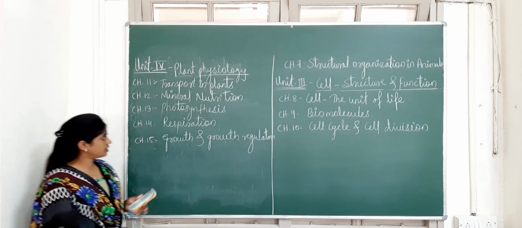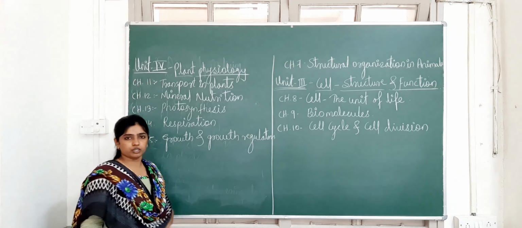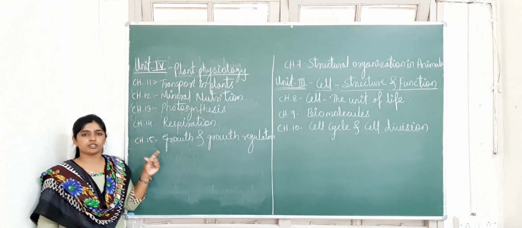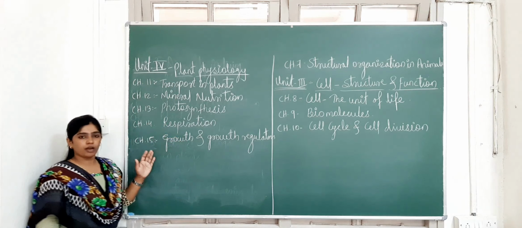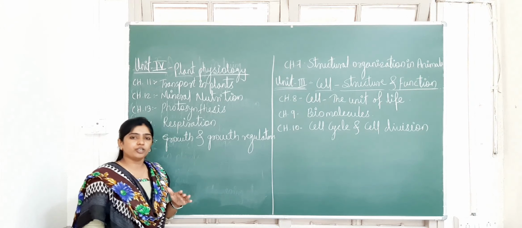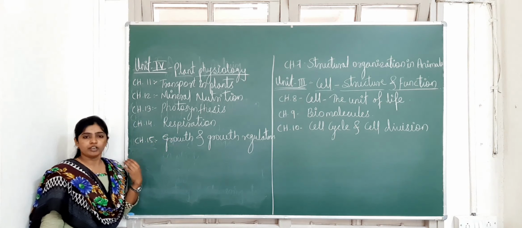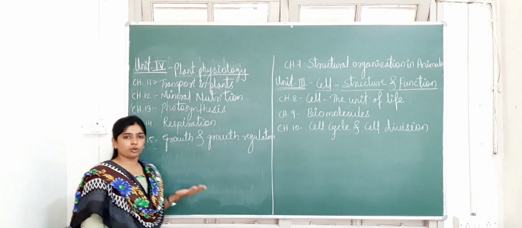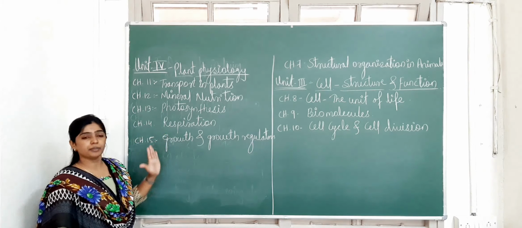Okay, so listen now. Unit number 4 is plant physiology. As you know, physiology is also a branch of biology. So in this unit you have to study about plants, plant physiology. Already I told you about the physiological processes. The examples I told you at that time were photosynthesis, respiration, growth. These are the physiological processes that you have to study in plants.